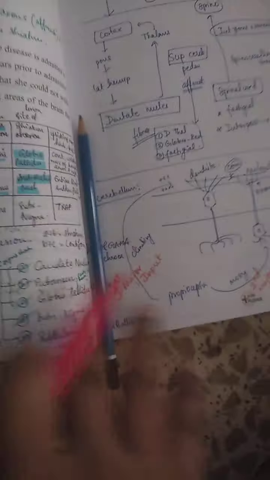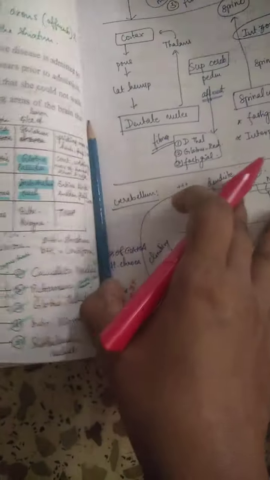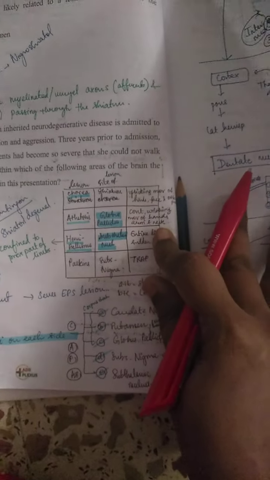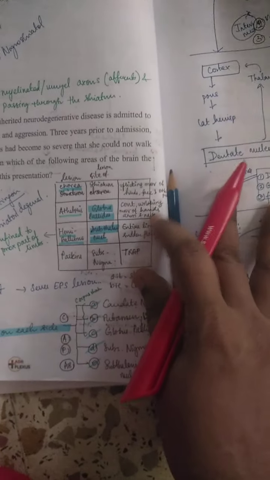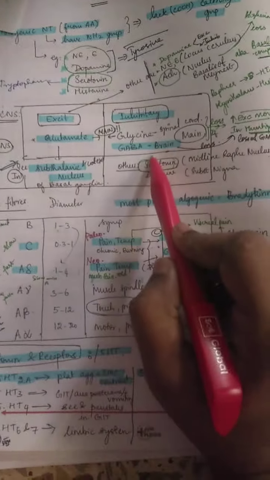Now what happens is that if in the striatum there is a loss of GABA, you'll have Huntington's chorea. What is Huntington's chorea? It's a flicking of movements of the hands and face. That is what Huntington's chorea is. So that is what you see with GABA.